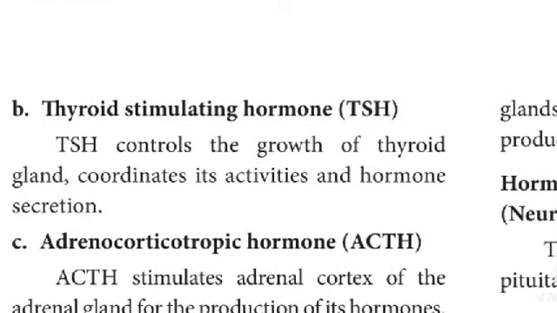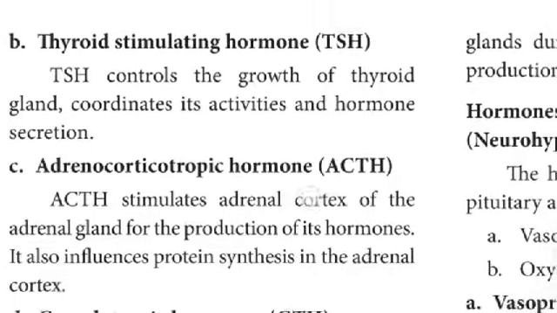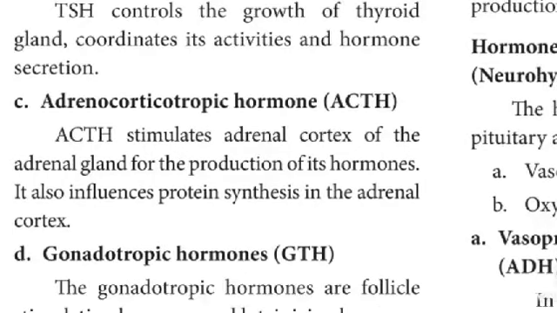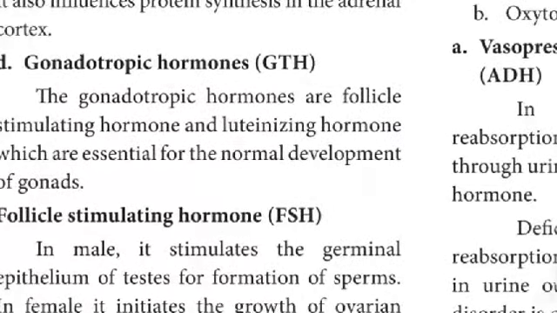Thyroid stimulating hormone, TSH. Thyroid stimulating hormone controls the growth of the thyroid gland and coordinates its activities and hormone secretion. Adrenocorticotropic hormone stimulates the adrenal cortex of the adrenal gland for the production of its hormones. It also influences protein synthesis in the adrenal cortex.